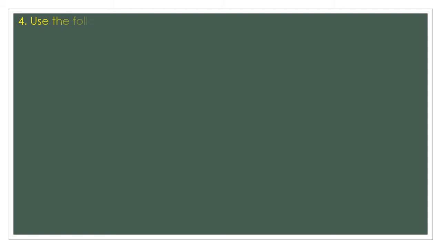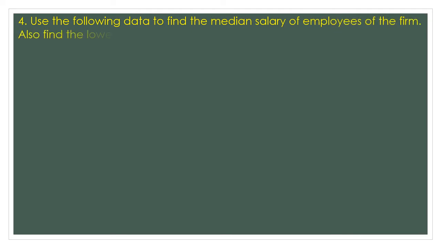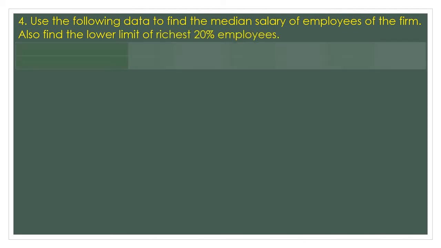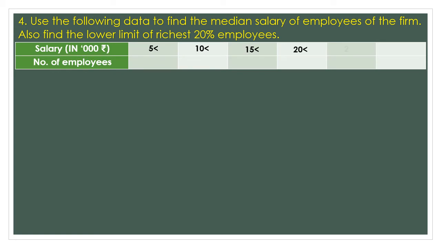with question number 4. Use the following data to find the median salary of employees of the firm. Also, find the lower limit of richest 20% employees. Now we have to find two values here. The data is given as 5 or more, 10 or more, 15 or more. So this is kind of a cumulative frequency already.